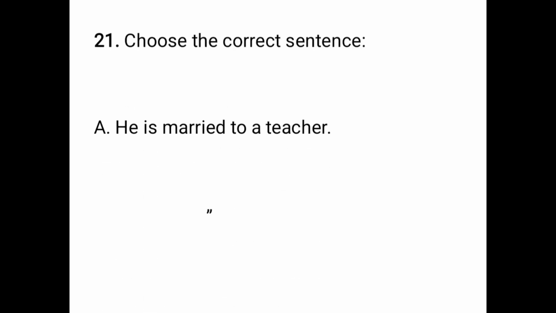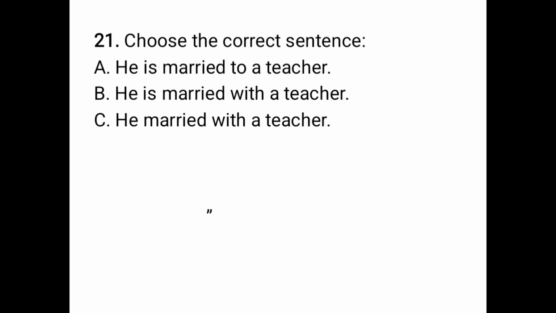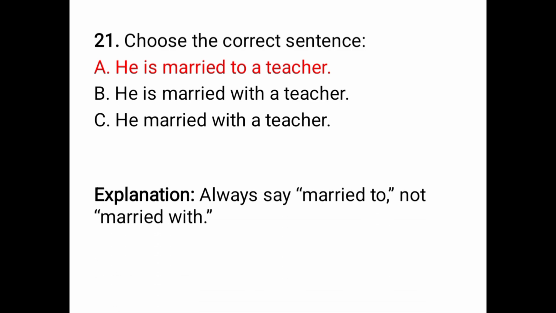Choose the correct sentence. He is married to a teacher. He is married with a teacher. He married with a teacher. The answer will be he is married to a teacher. Always say married to, not married with.